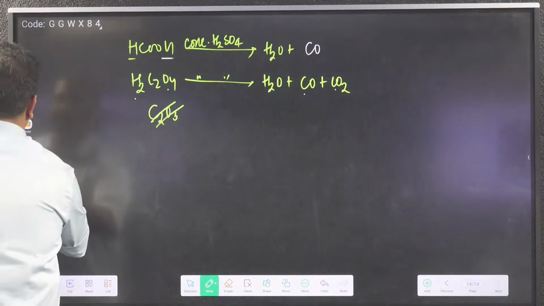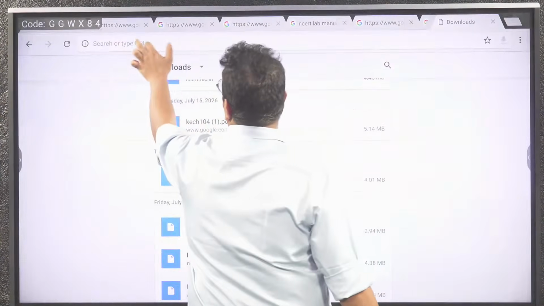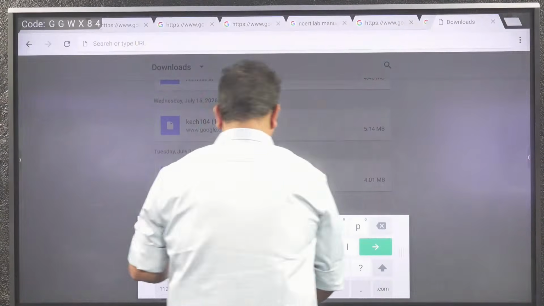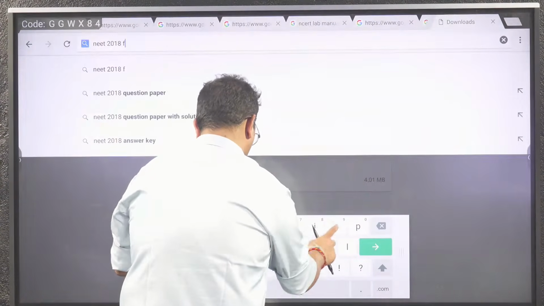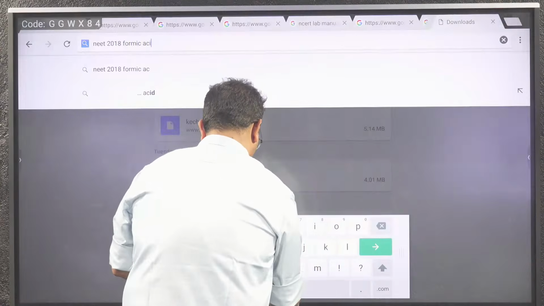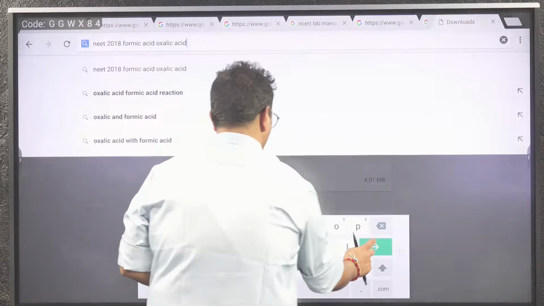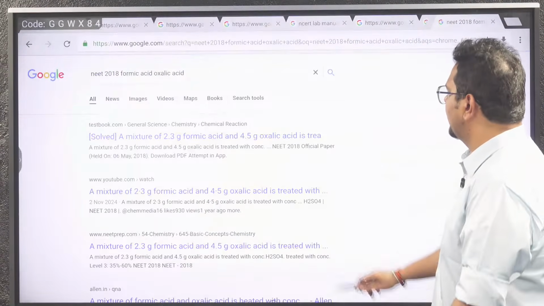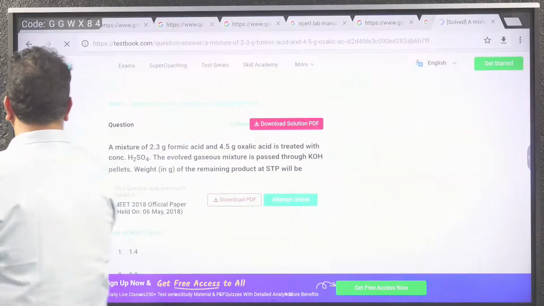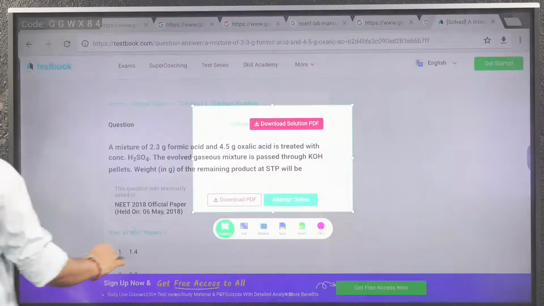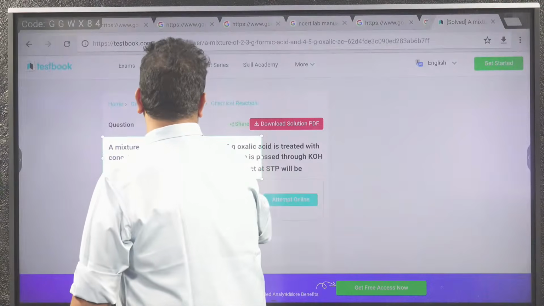So are we ready, bhai, to see which type of NEET level used to be there before COVID? So NEET 2018, formic acid, oxalic acid. If I can see that numerical, yes. Then bhaiya, let us pick up this question. See, beautiful question of stoichiometry.